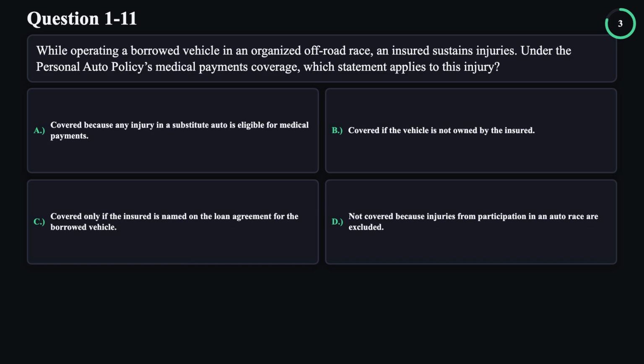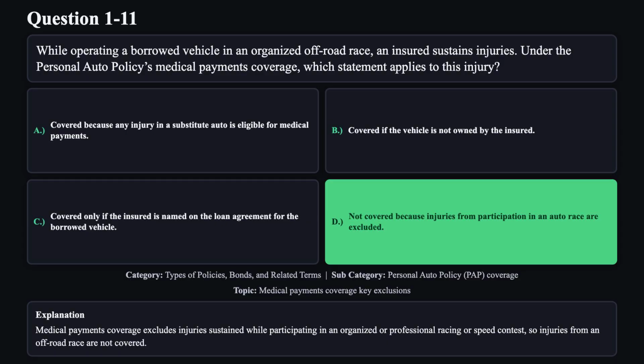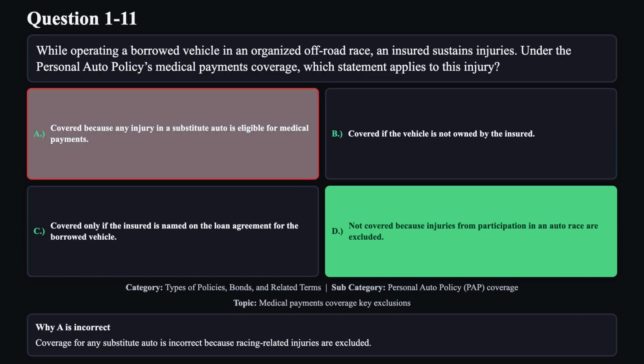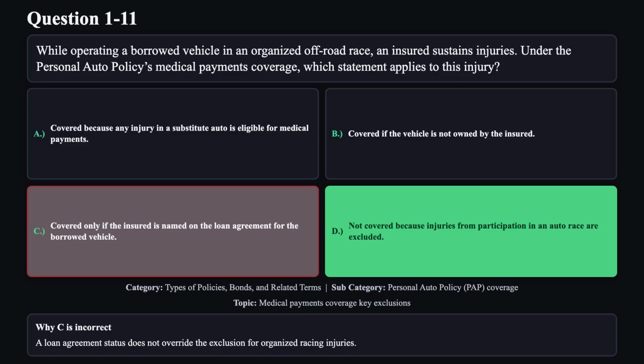The correct answer is D. Medical payments coverage excludes injuries sustained while participating in an organized or professional racing or speed contest, so injuries from an off-road race are not covered. Reason A is not correct. Coverage for any substitute auto is incorrect because racing-related injuries are excluded. Reason B is not correct. Ownership of the vehicle is irrelevant when the injury arises from an excluded racing activity. Reason C is not correct. A loan agreement status does not override the exclusion for organized racing injuries.